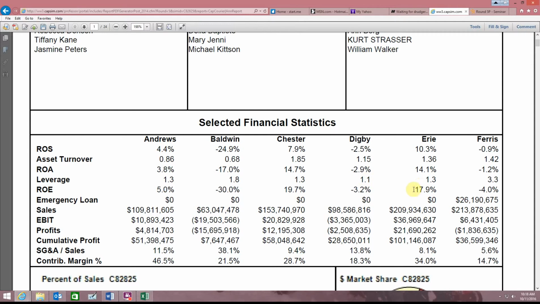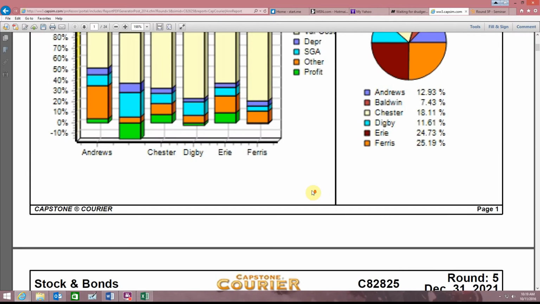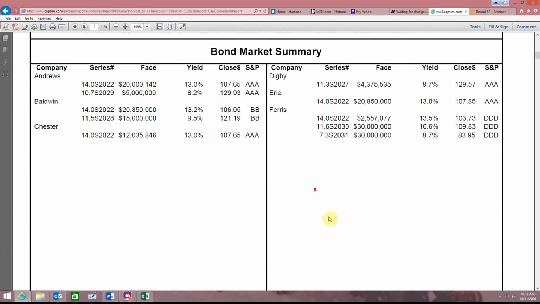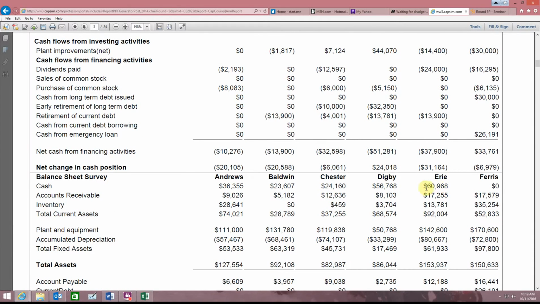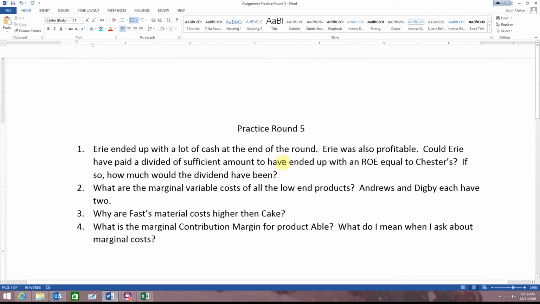Erie had an ROE of 17.9, Chester of 19.7. I guess it's not all up there, because I have to scroll down below to find the cash, but Erie had a boatload of cash, almost $61 million. So the question then is, could Erie have paid a dividend of sufficient amount to have ended up with an ROE equal to Chester's? If so, how much would the dividend have been?